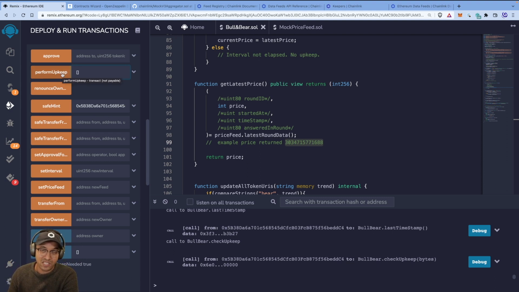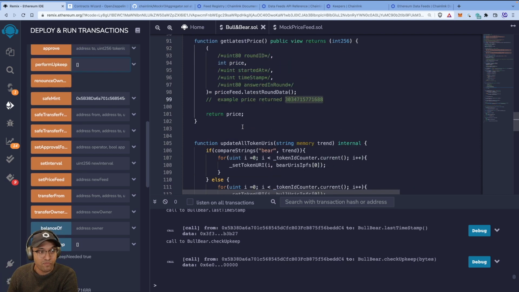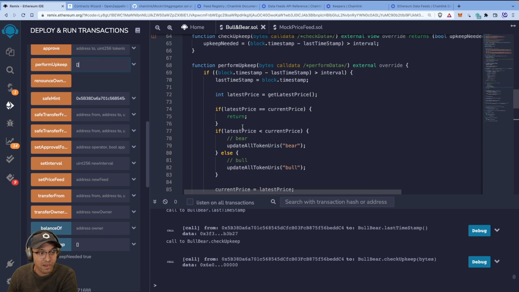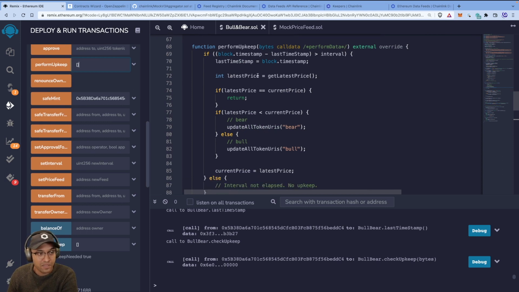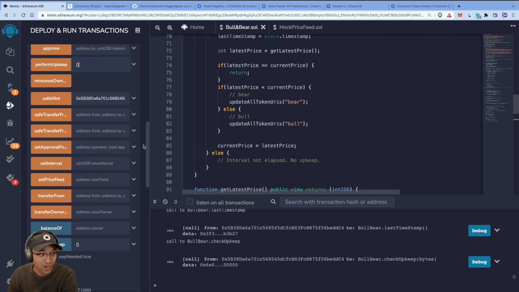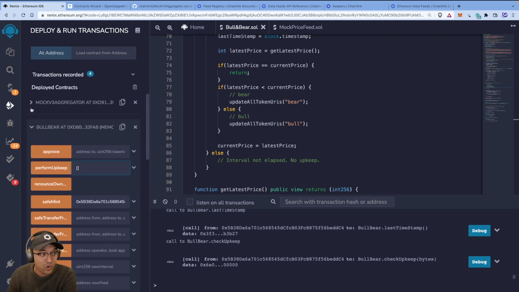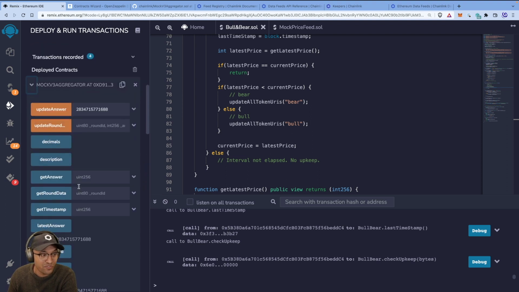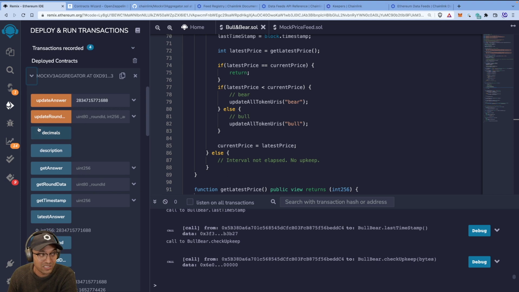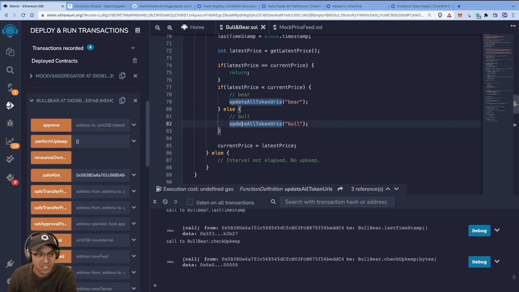So let's simulate that by calling perform upkeep directly ourselves. What we are expecting to see is a bunch of transactions propagate. It should check the price. So when perform upkeep happens, let's refresh our memory, it checks, yep, it's going to be due. So it gets the latest price. We'll see that the latest price according to our smart contract is 303, but according to the aggregator, according to the price feed, it's actually dropped to 283 something. Our contract doesn't know that yet.